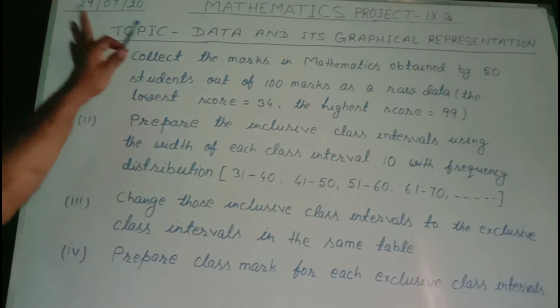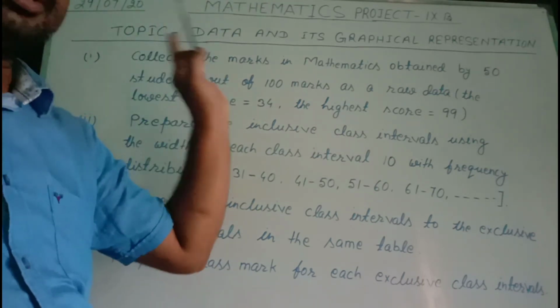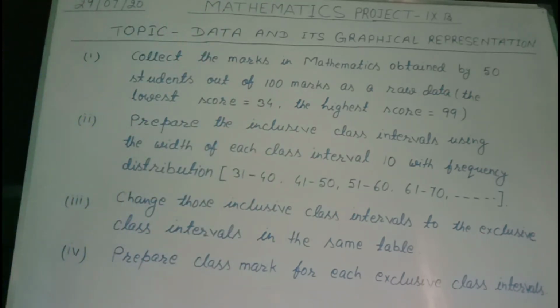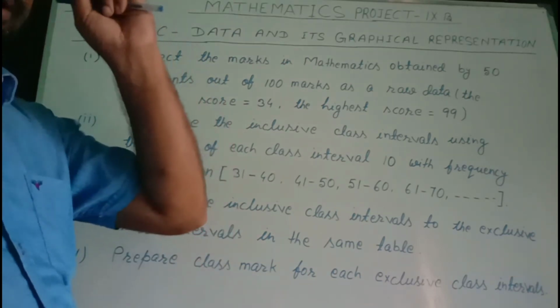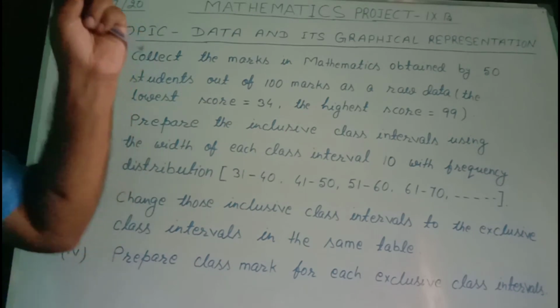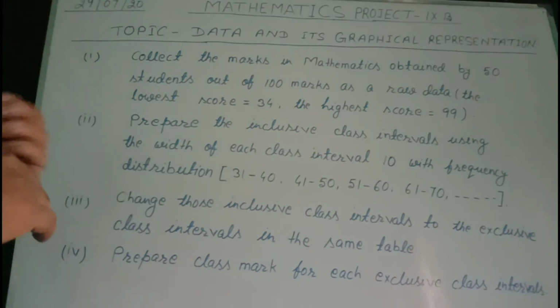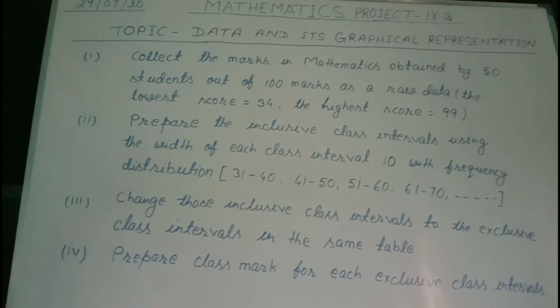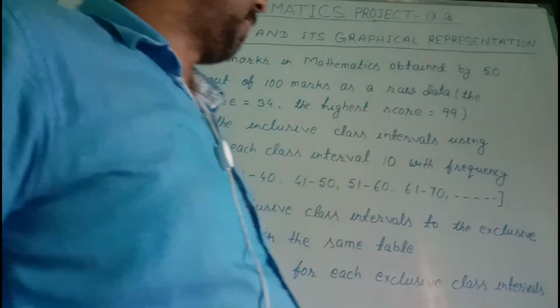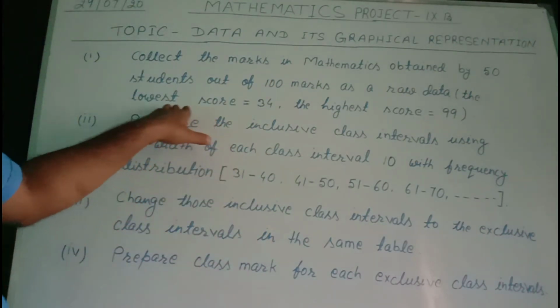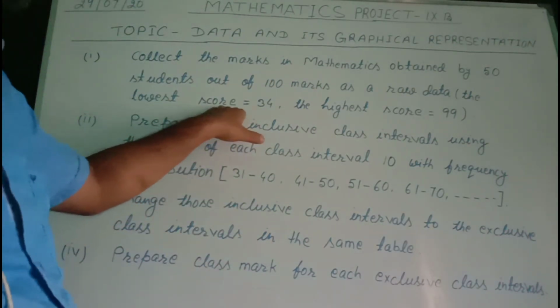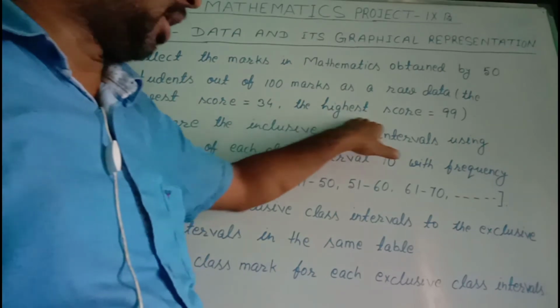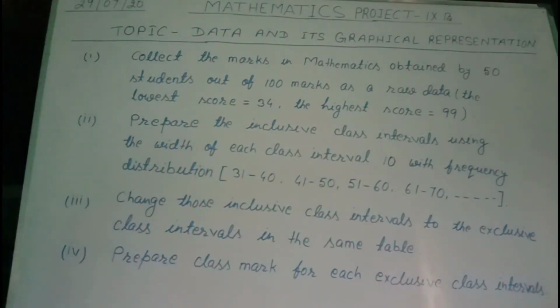So this data is totally imaginary. You are not going to ask the students how much they got in mathematics in the last examination. You have to imagine the marks in mathematics of 50 students, but you will take care that your lowest marks should be 34 and the highest 99.